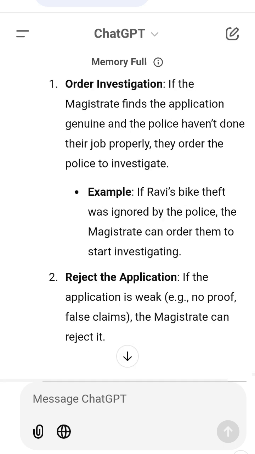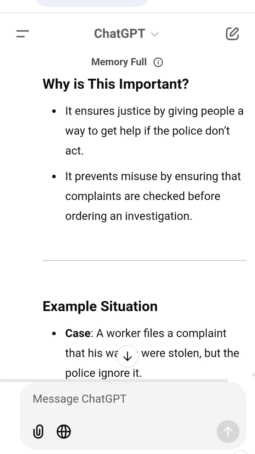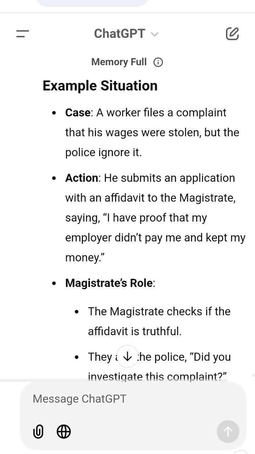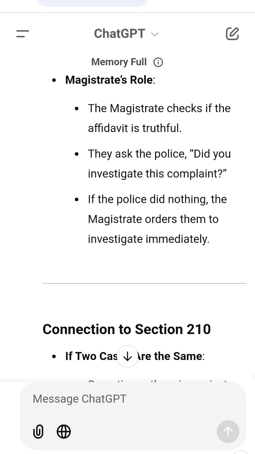Connection to Section 210. If two cases are the same, sometimes there is a private complaint and a police investigation for the same crime. Section 210 allows the magistrate to combine both into one case, so there's no confusion or duplication.